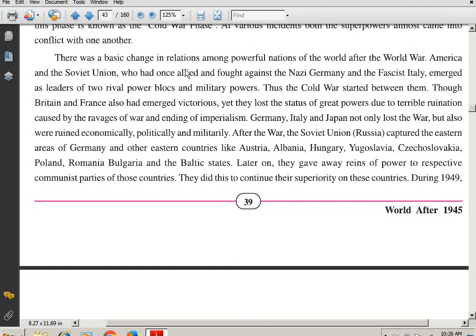So there was a basic change in relationship among whom? Powerful nations of the World War, America and the Soviet Union, Russia, who had once allied and fought against Nazi Germany and fascist Italy, emerged as the leaders of two rival power blocks and military power. Make a bracket. Once they were together and they had fought against whom, students? Nazism in Germany and fascism in Italy.